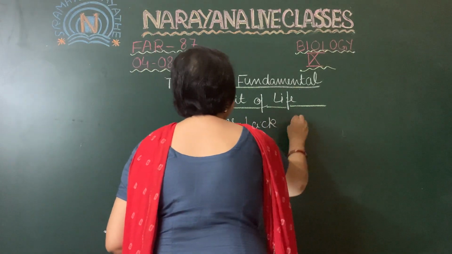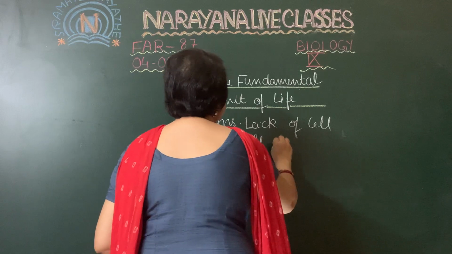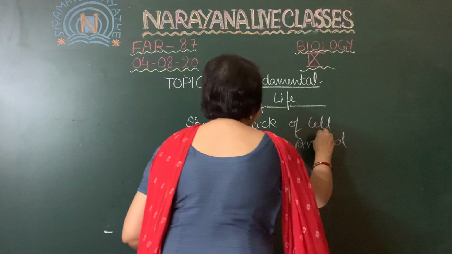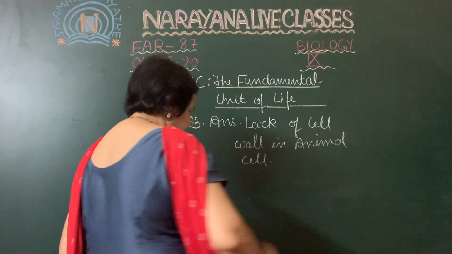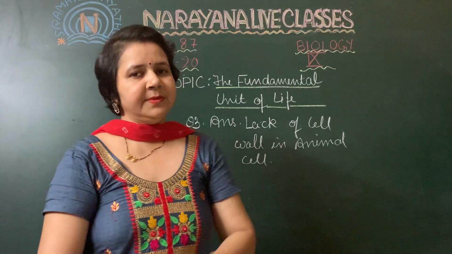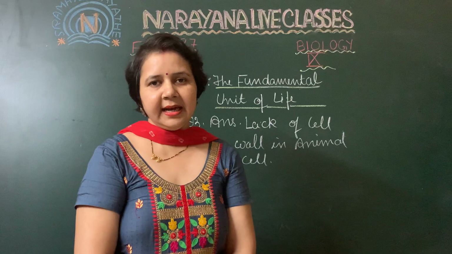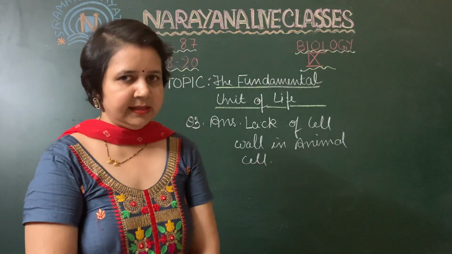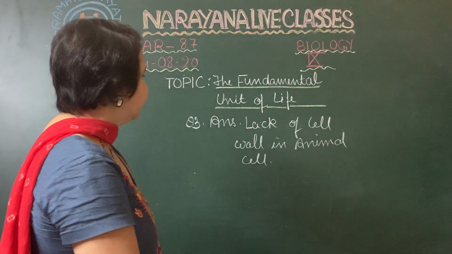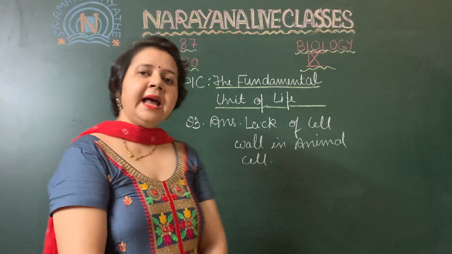The animal cell does not have any cell wall, so the movement of substances into the cell is easier in animal cells than in plant cells. Since the animal cell does not have a cell wall, that is why the process of endocytosis is found in animals only.